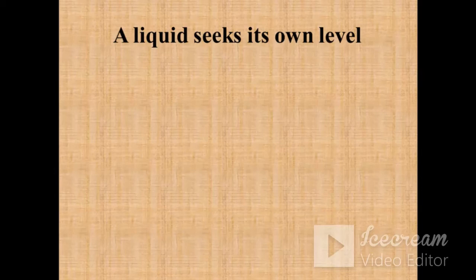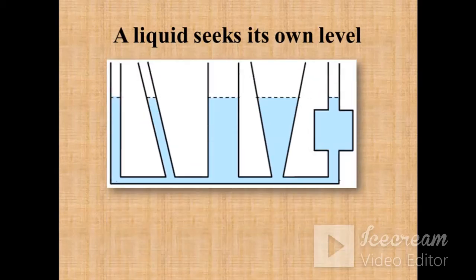Like I have said, the pressure will remain the same and it will not depend on the shape of the container. So a liquid seeks its own level. Suppose you have 5 types of vessel, and if you fill the same amount of liquid in all the vessels, then it will rise to the same height.